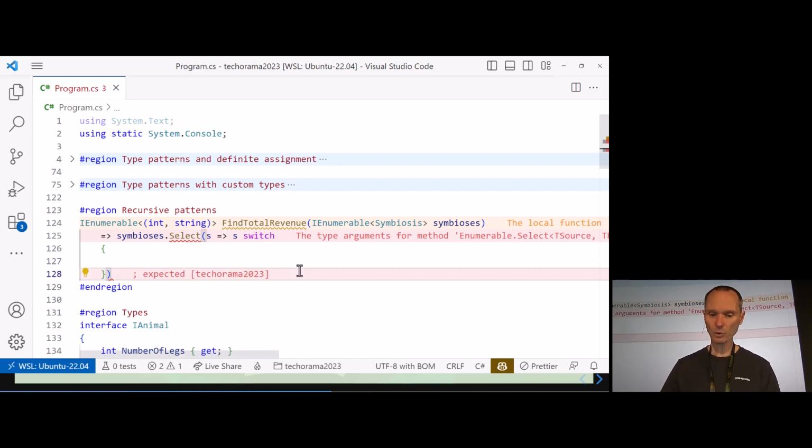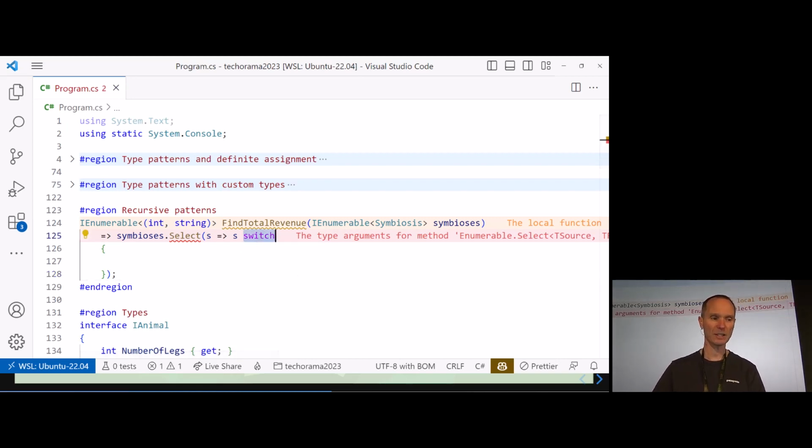We are not going to use a switch statement, but we are going to use a switch expression. So please note that this is not a switch statement, it's a switch expression. Okay, let's get started. Now we have something which is pretty interesting. Symbiosis is a data type.